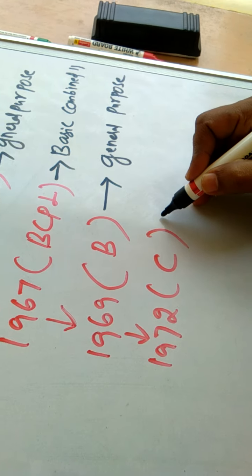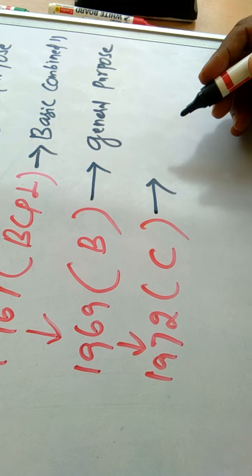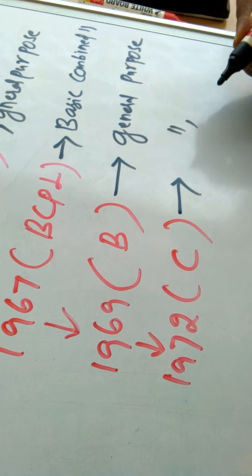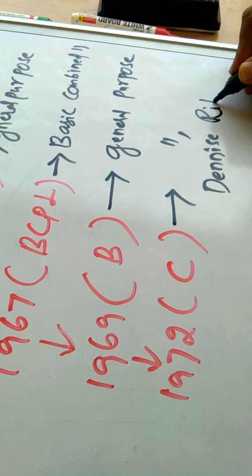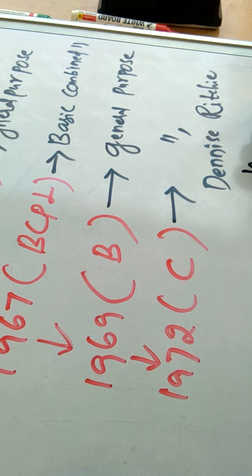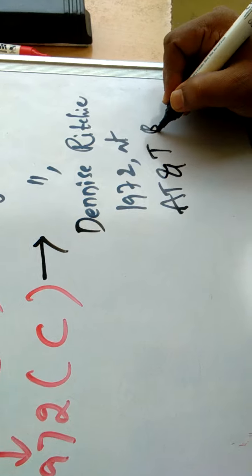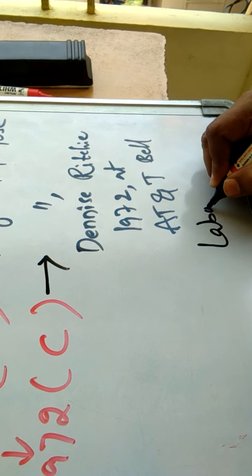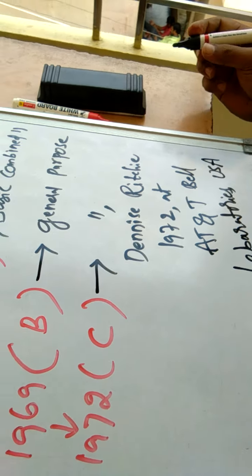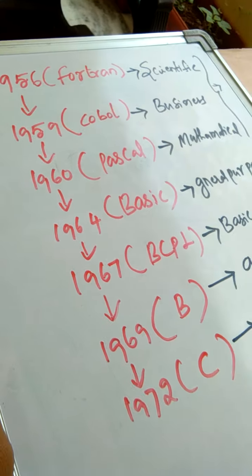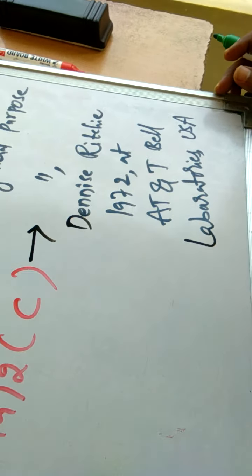So the language being very popular and widely accepted in the world is the C language, which is developed in 1972. It is also a general purpose programming language developed by Dennis Ritchie in 1972 at AT&T Bell Laboratories in USA. Fine, guys. So we will see how the C language was developed by Dennis Ritchie in 1972.